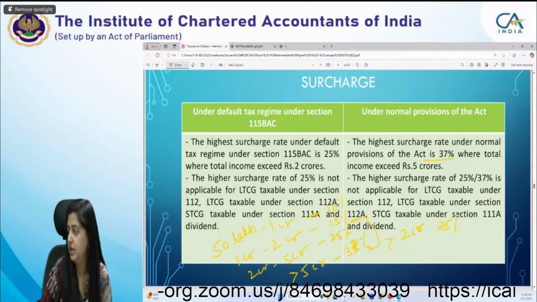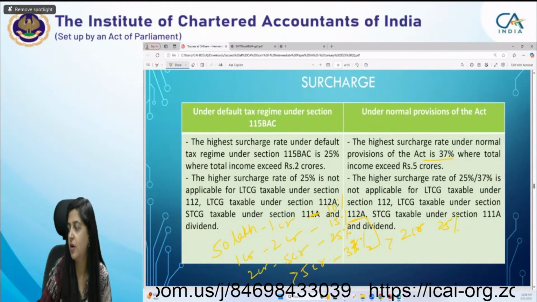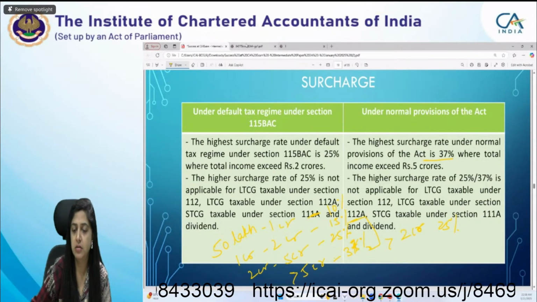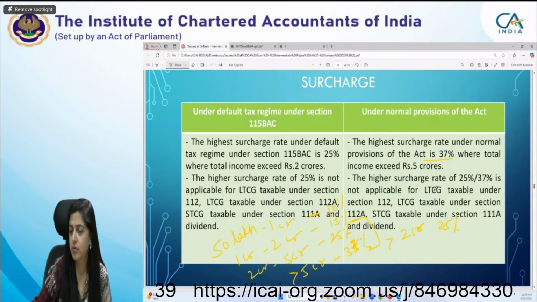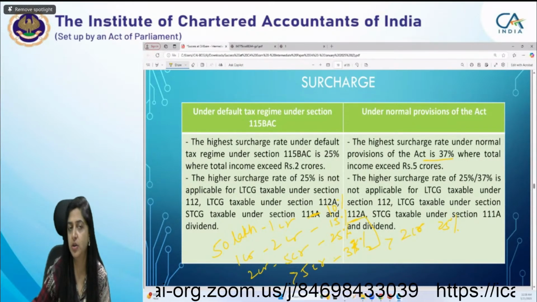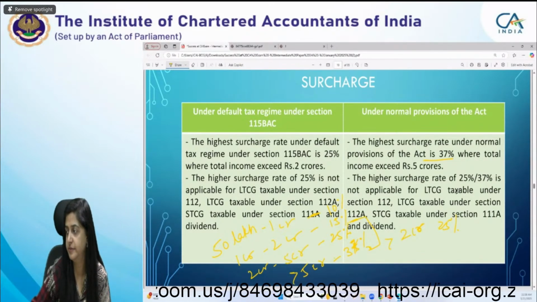Okay, I'll just take this doubt because Manav is asking me to take this doubt. Manav, after the surcharge and MCQ, then I'll definitely take your doubt regarding section 35.